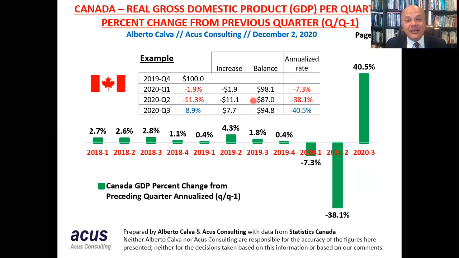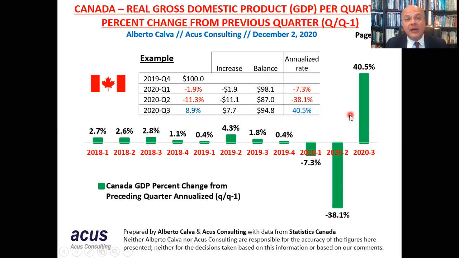And at the end of the third quarter, the GDP of Canada in this example would be $94.8. This means that yes, looking at numbers this way, there has been a recovery, but not large enough as to recover what has happened in the first two quarters of the year.